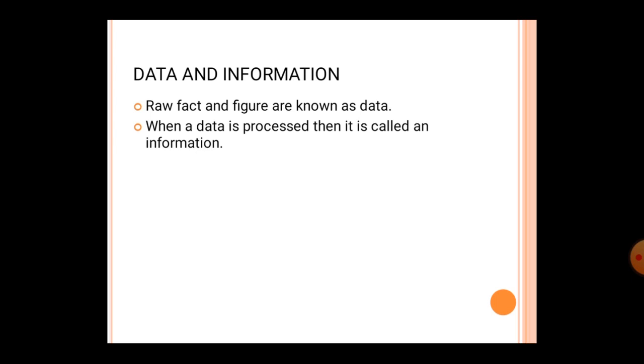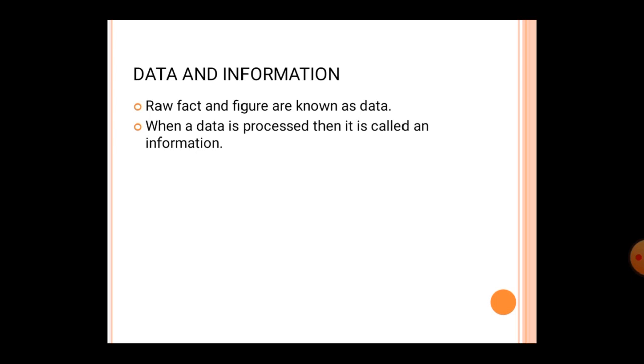But if you have tabulated all this data in a specified way, in an ordered manner, then this data becomes the information. So you can say when the data is in its raw form, means you cannot derive any particular meaning from the data that you have, then this is known as the data. Raw facts and figures, means you cannot derive any meaning from that data. But if the data is assembled in such an order from which you can derive any type of meaning, then this is known as the information.